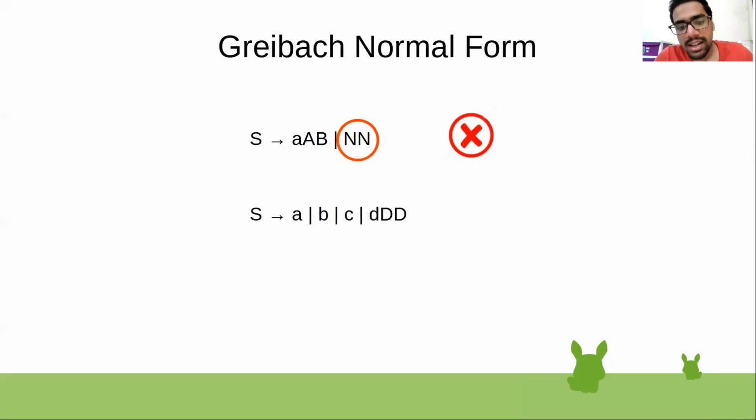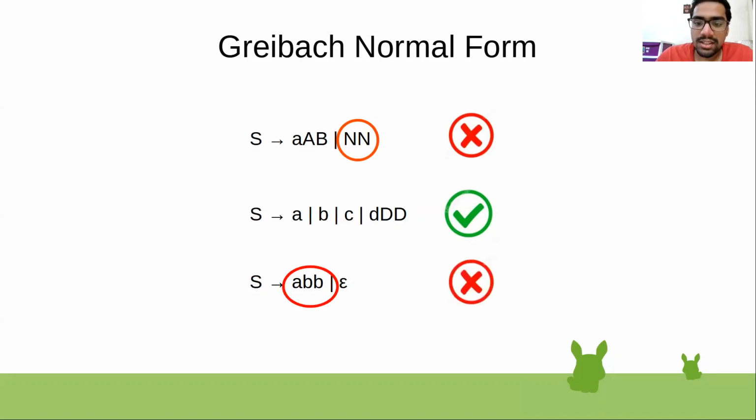The next example, S tends to small a, yeah, small b, yes, small c, yes, and also small d, capital D. This is all in Greibach normal form, so this is correct. Next example, S tends to small a, small b, and epsilon. Again, epsilon is valid, but three terminals, this is not in GNF. So because of that, not in Greibach normal form.